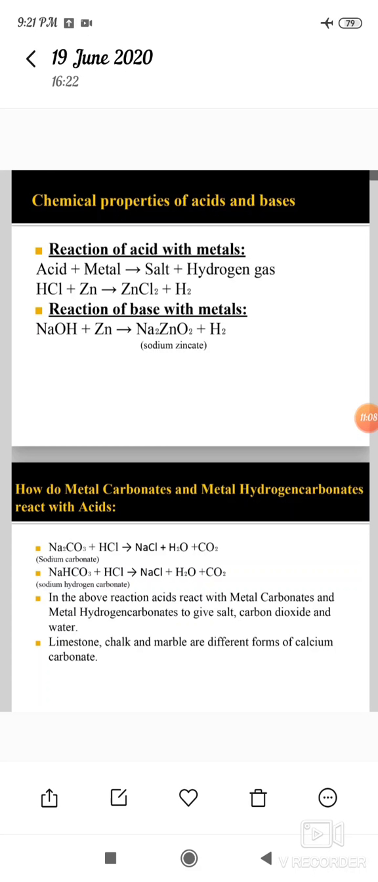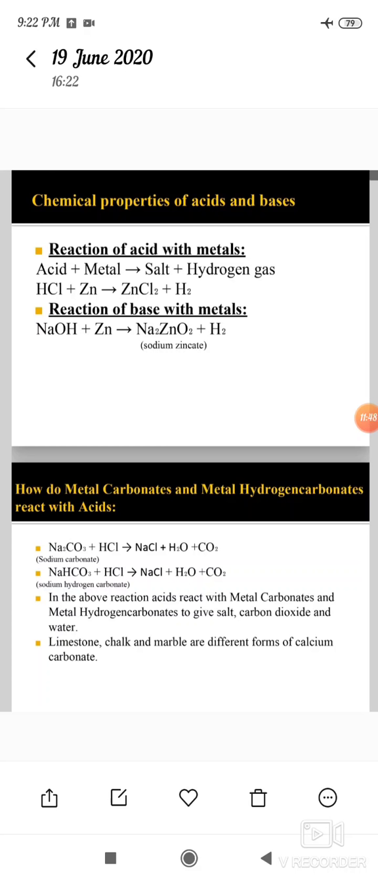Sodium hydroxide here is one of the bases. This base reacts with zinc metal to give sodium zincate, and hydrogen gas is liberated. So when a base reacts with a metal, it gives salt and hydrogen gas. Here NaOH is the base and Zn is the metal.